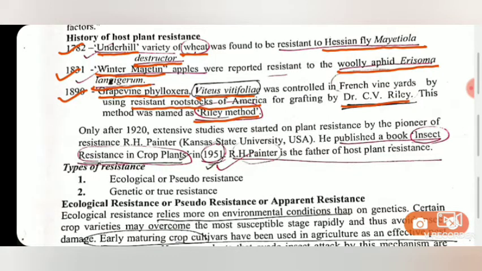American rootstocks were very resistant to the attack of grapevine phylloxera. When these American rootstocks were grafted with the French scions, it was found to be effective against the grapevine phylloxera. So this shows that a resistant rootstock can provide the qualities of resistance to that particular insect.